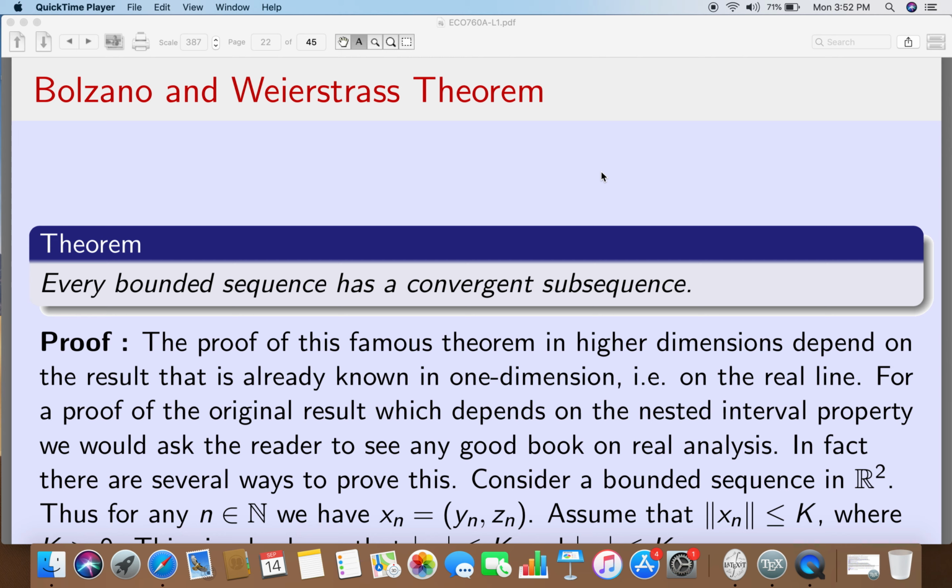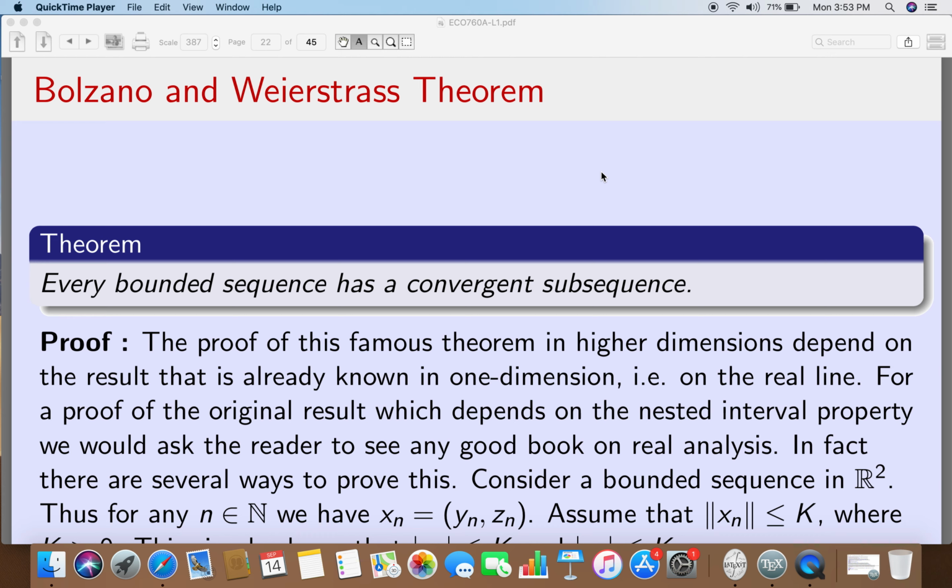Dear students, in the last lecture we had learned that every convergent sequence is bounded. However, not every bounded sequence is convergent. Take the real sequence minus 1, plus 1, minus 1, plus 1, that is, x_n is minus 1 to the power n.